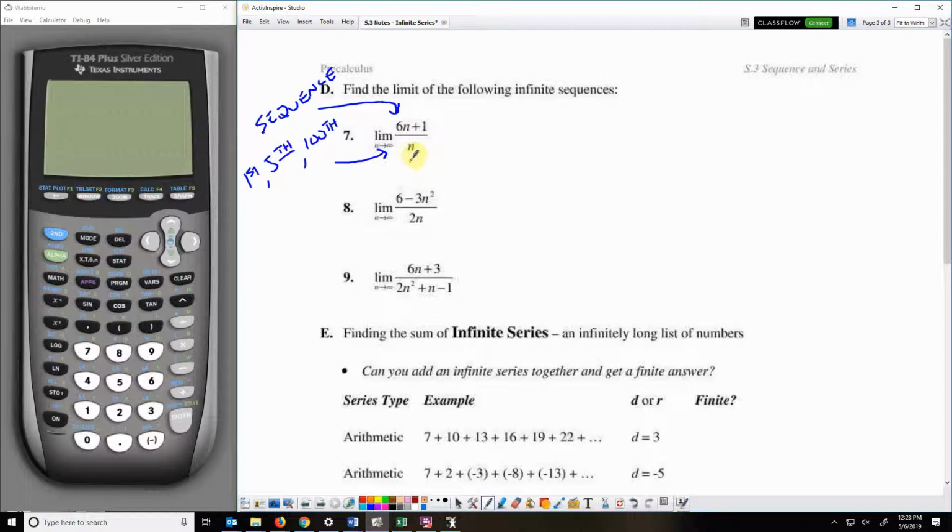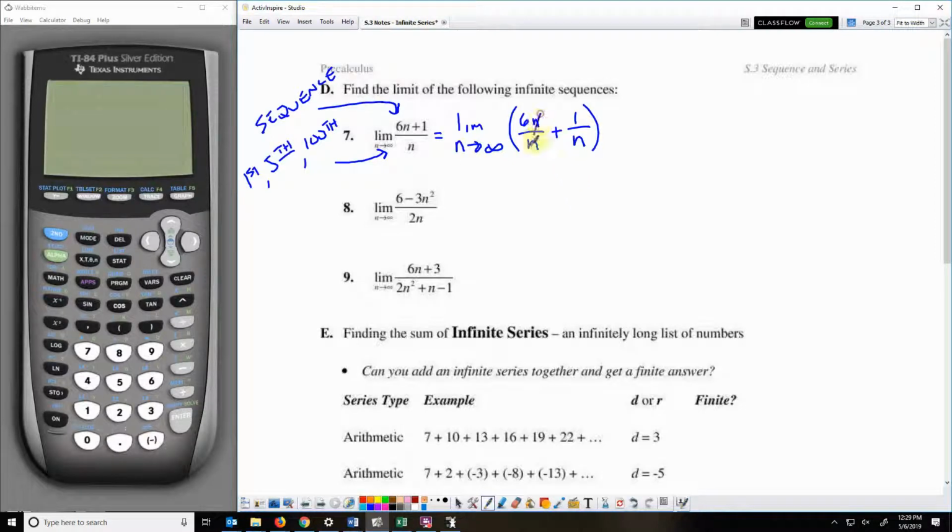When I only have one term in the denominator, I'm going to split that denominator to help me find that limit. So I'm going to write the limit as n approaches infinity of 6n over n plus 1 over n.